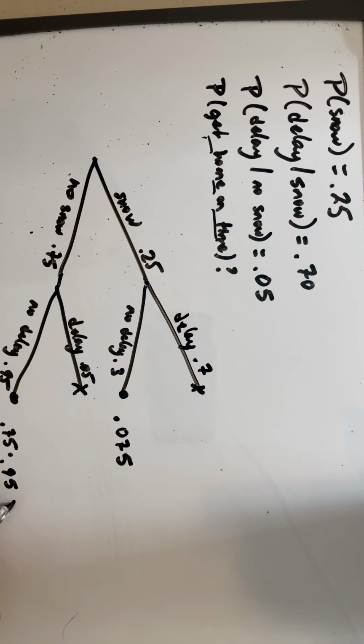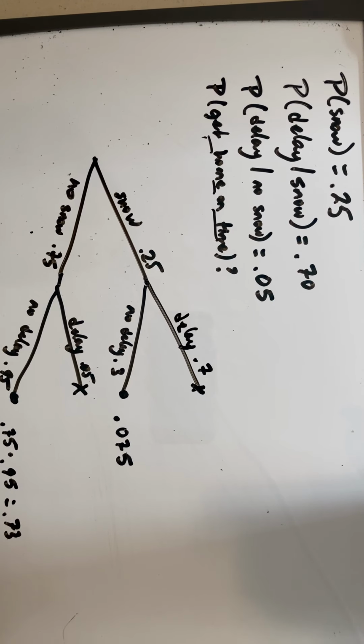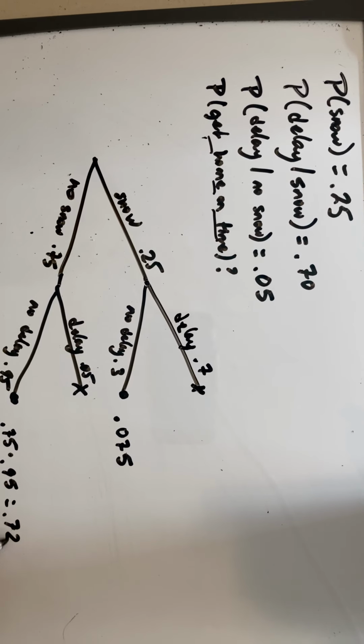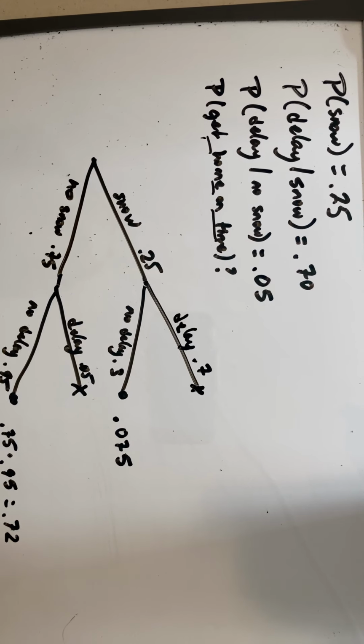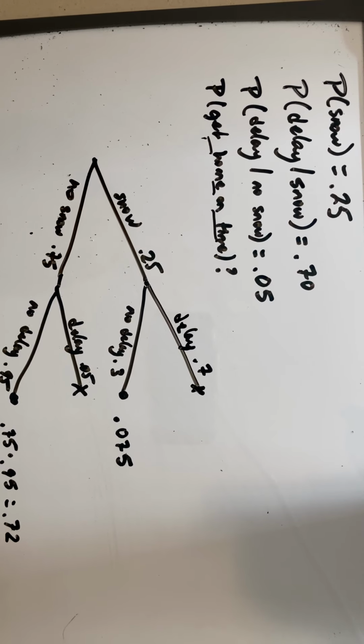I'm just going to guesstimate it as 0.73, which I have to check the math on. Actually, let's make that 0.72. And then I'm going to add these together to get the total probability. So it's around 0.78. And so the percent chance that I will get home on time is going to be 78%.